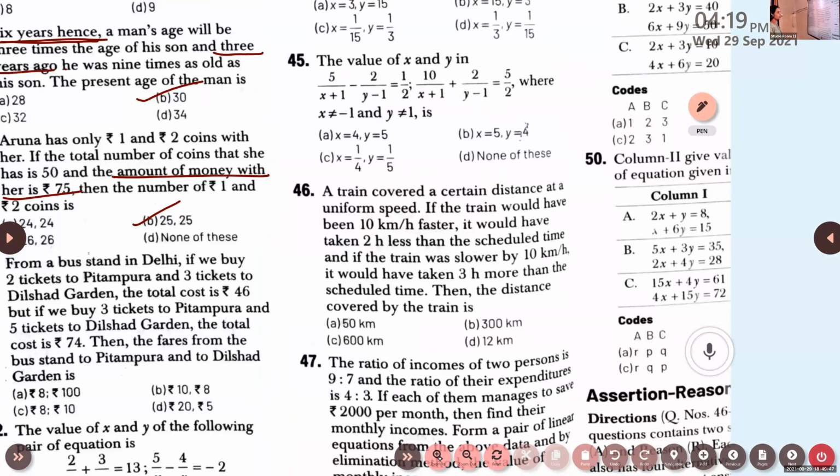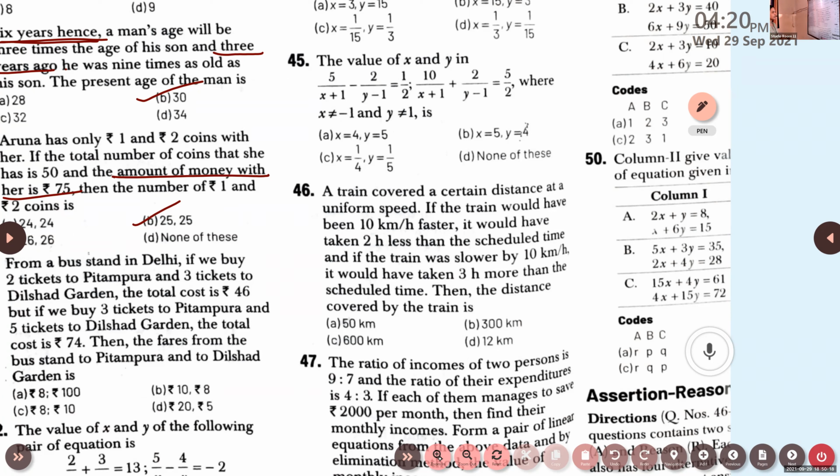If the train would have been 10 km per hour faster, it would have taken 2 hours less than the scheduled time. If the train was slower by 10 km per hour, it would have taken 3 hours more than the scheduled time. Then the distance covered by the train is? How to do this?